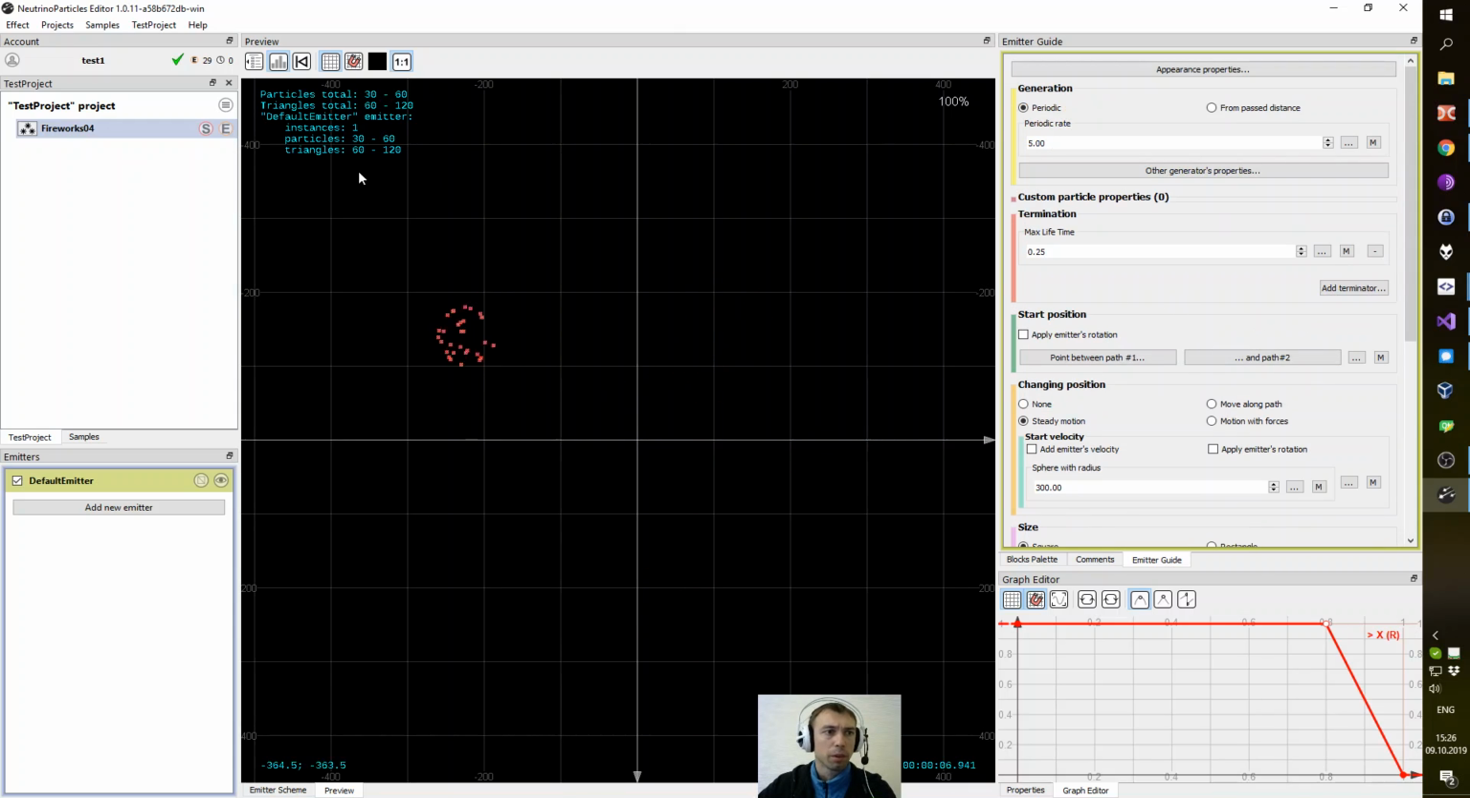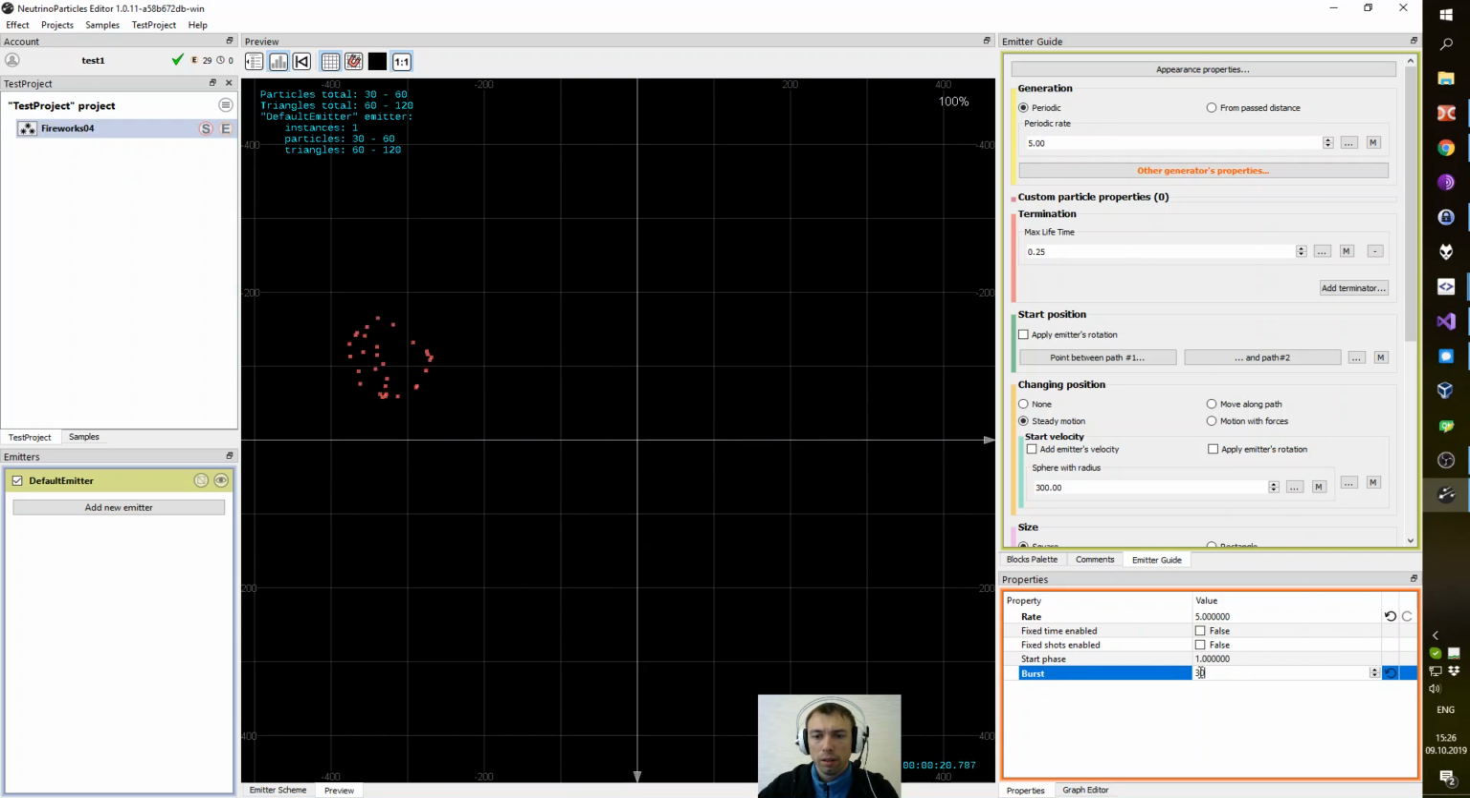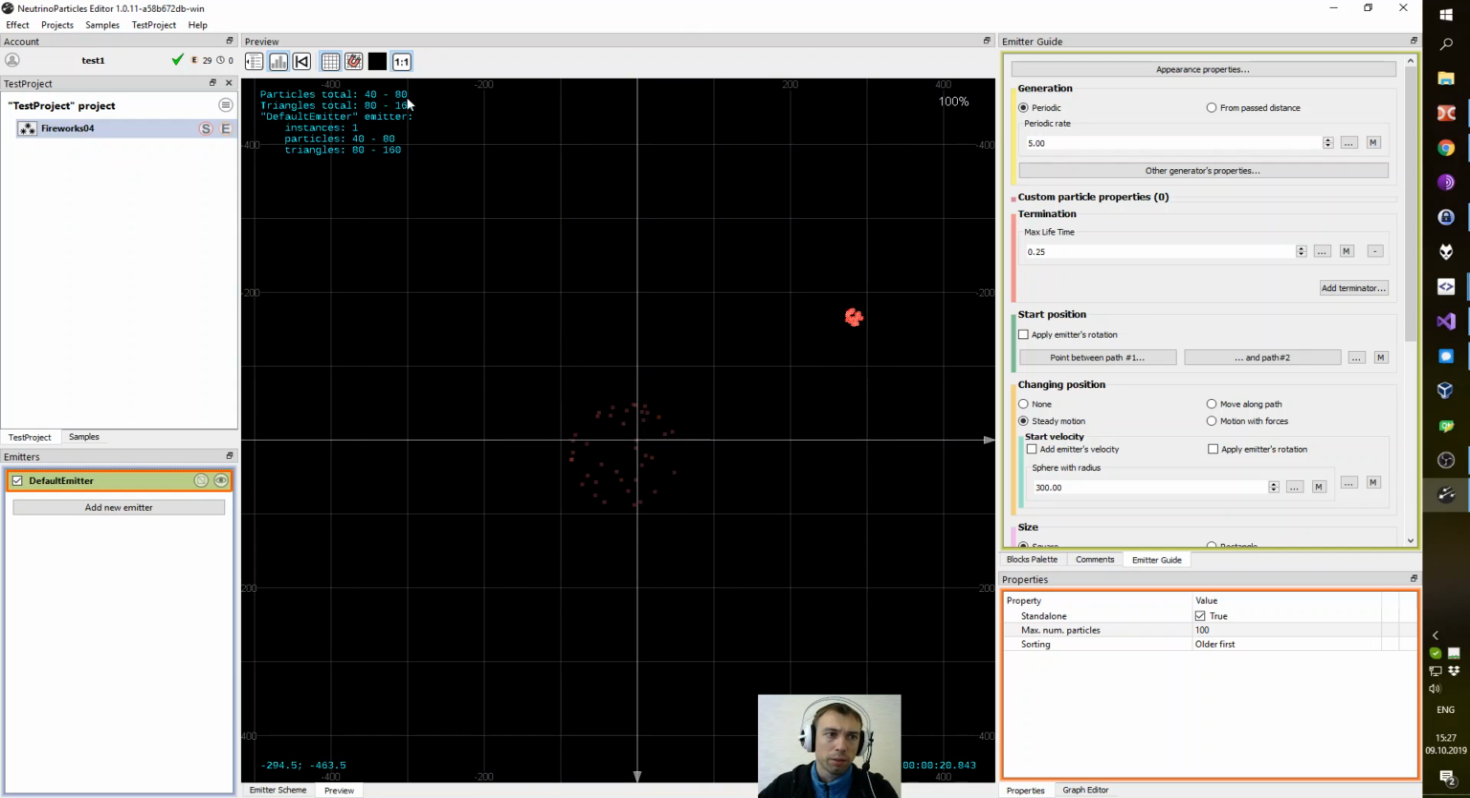And let's make more. We have a maximum of 60 particles on the scene, so we can increase the burst a little, like 40 particles in each burst. And we are at our limit of 100 particles per emitter by default. You can see this limit when you select the emitter, maximum particles 100, and we have 80 particles.